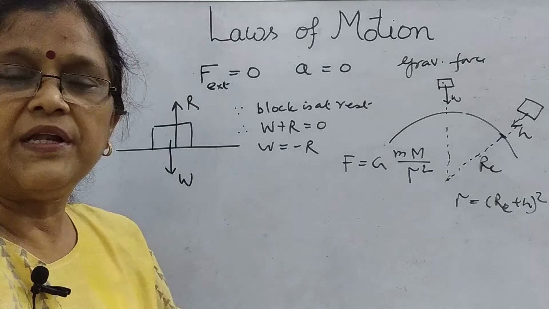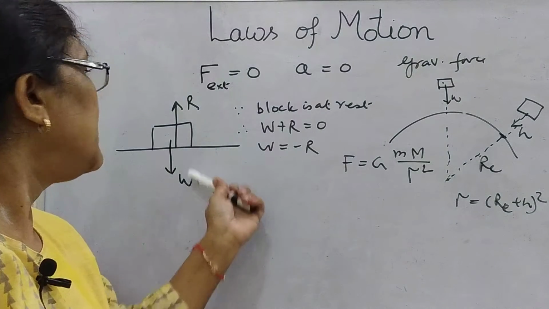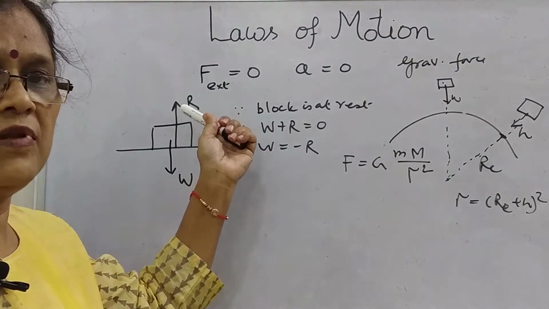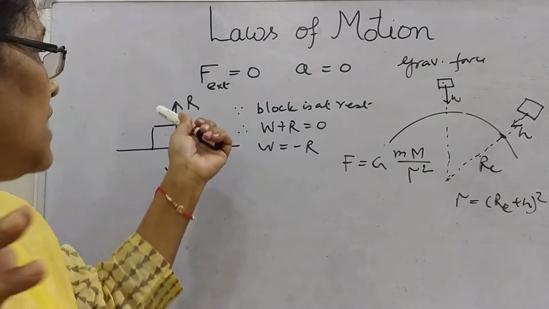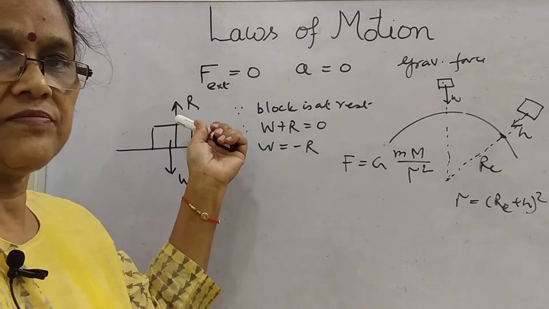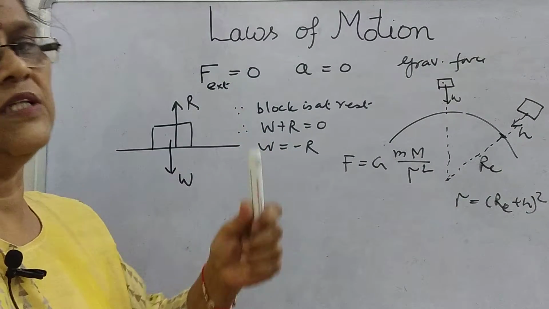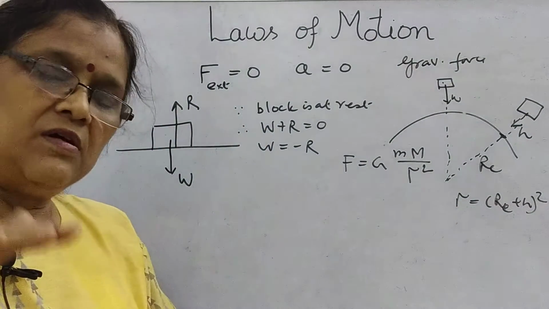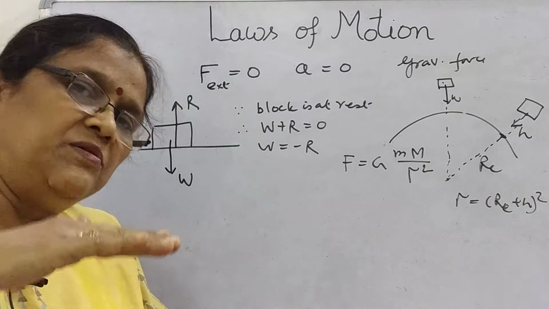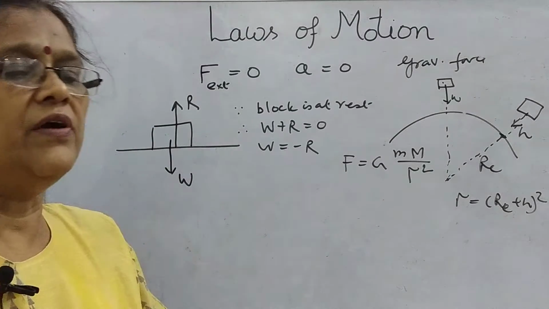Similarly, for the normal reaction, we have seen weight and R. You will also learn that this R is self-adjusting. Larger will be the weight, more will be the R, lesser will be the weight, lesser will be the R. But it always acts perpendicular to the surface, or you can say the point of contact.